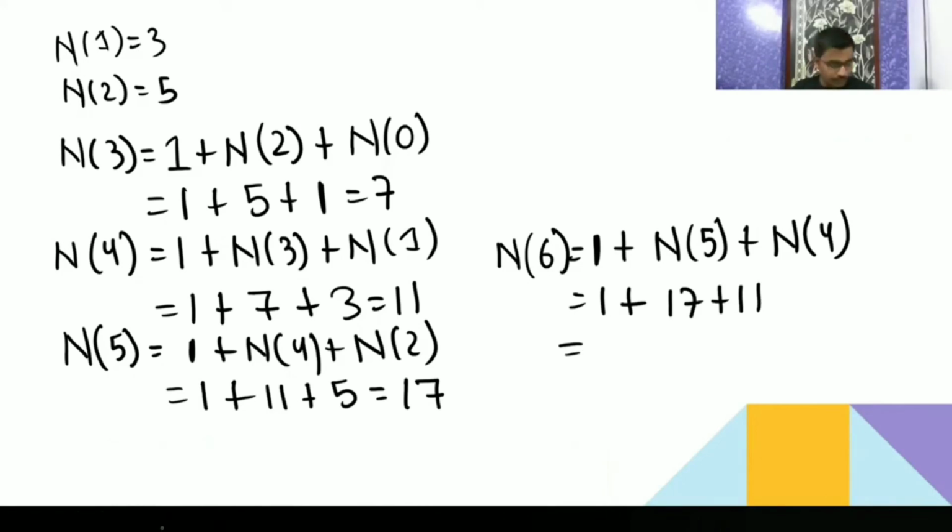It should be 3. Then N(3) is your 7. So 17 plus 8 is going to be 25. We got 25. Understood?